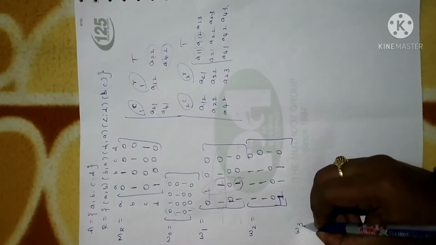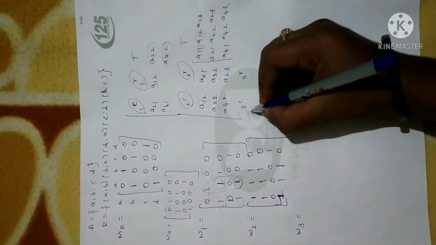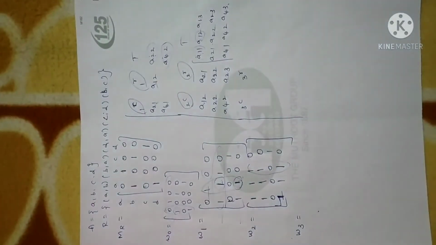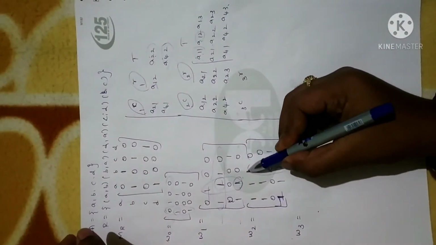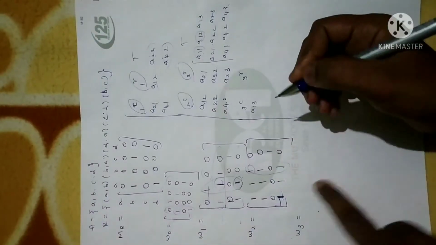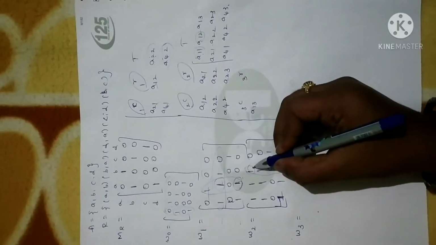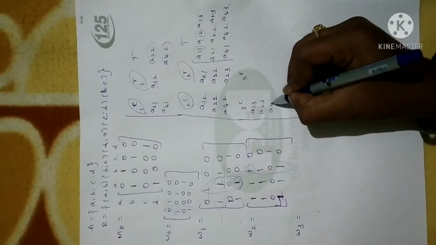Now I have to go for W3. For W3, third column, third row. Look at the third column. In the third column we have the first row third element, that is A13. I'm looking for the third column, so this is the third column: A13, and this is A23 and A43.